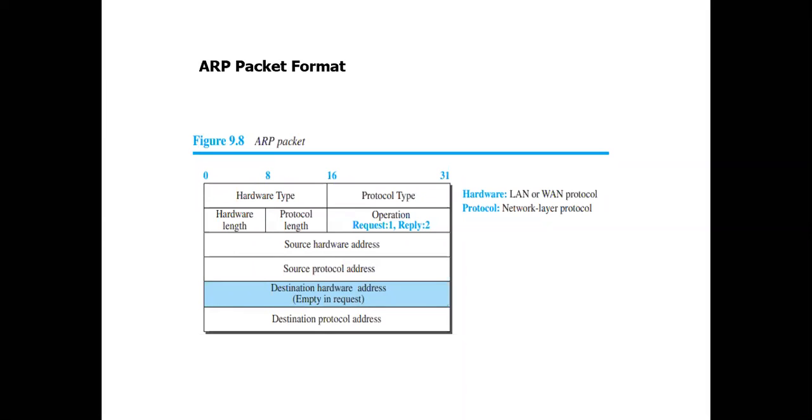The next one is the source hardware address. Then the source protocol address, the destination hardware address, and the destination protocol address are represented here. In the request phase, the destination hardware address will be empty. This is also one of the important questions. Usually they will ask you to write the general format of the ARP packet, so you need to write this. Now we'll see how this works with an example.